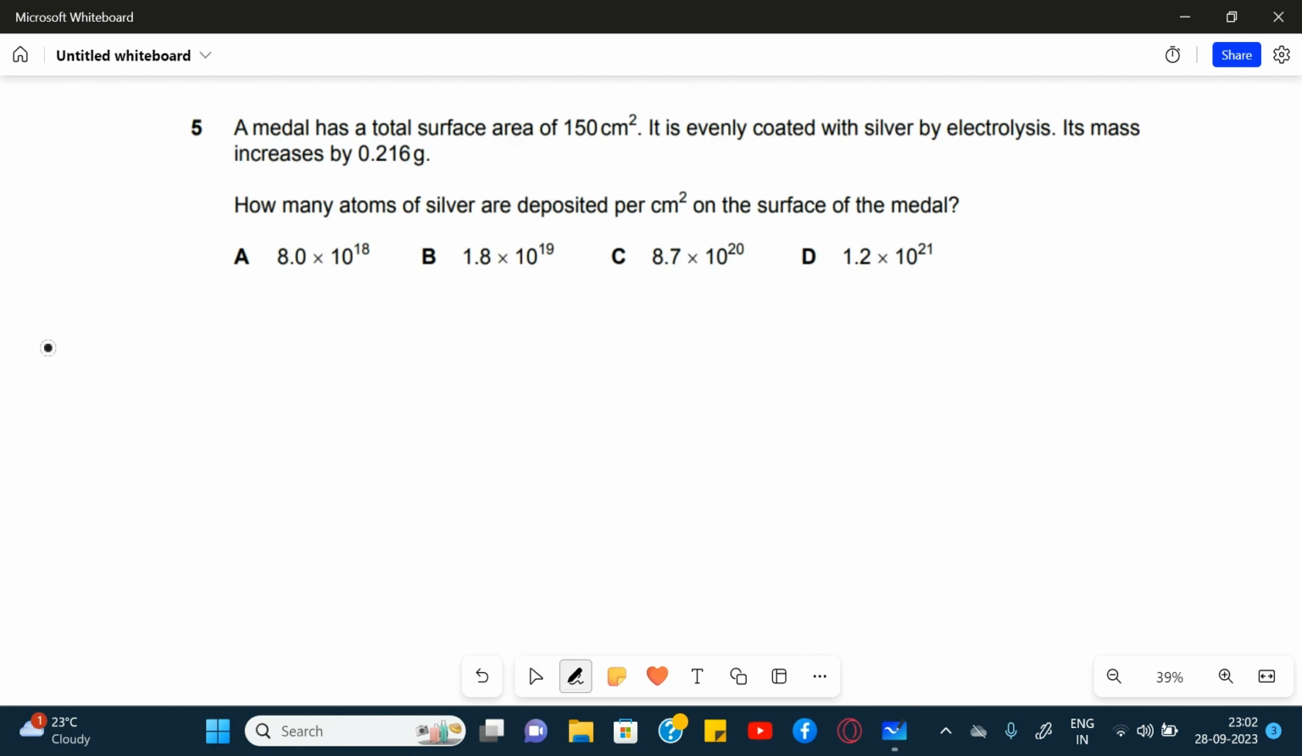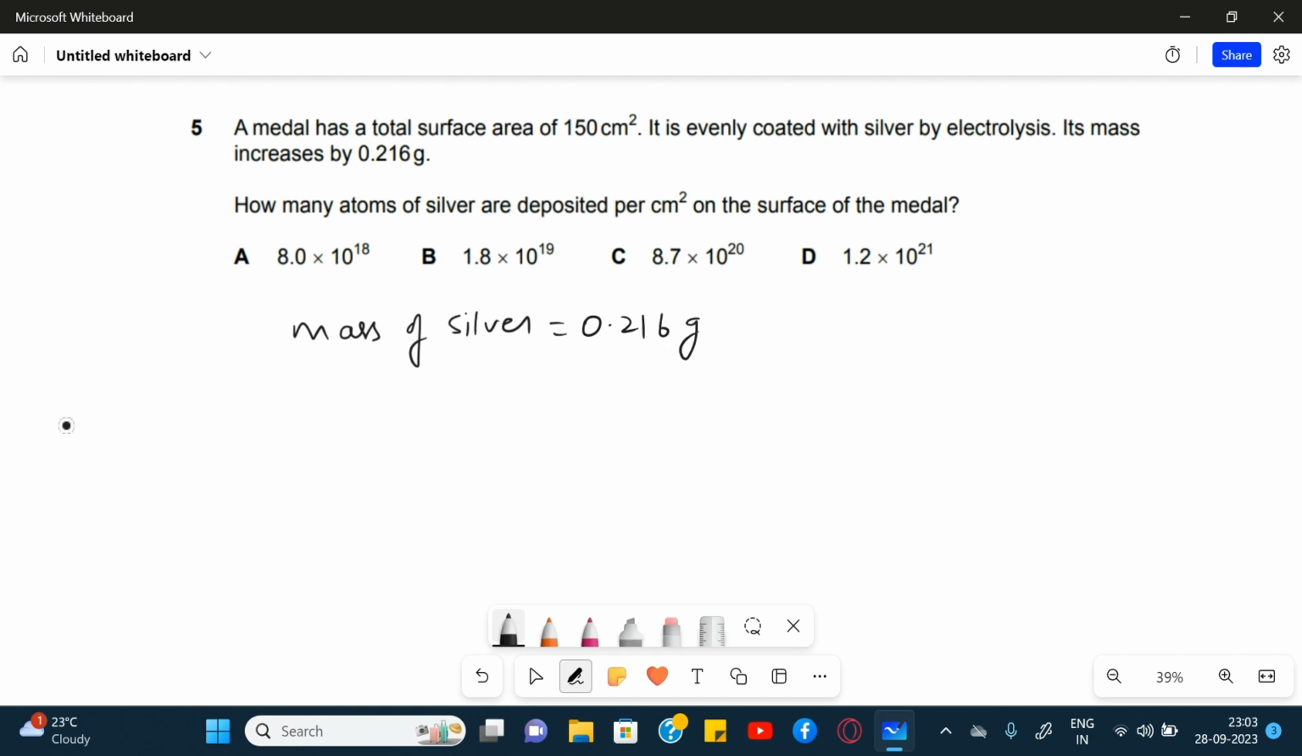Okay, now let's look at question number 5. A metal has a total surface area of 150 centimeters square. It is evenly coated with silver by electrolysis. Its mass increases by 0.216. That means this is the mass of silver deposited. So, mass of silver is 0.216 grams.